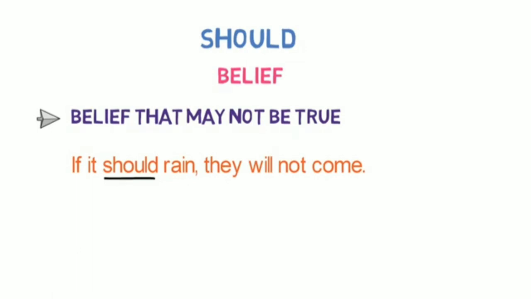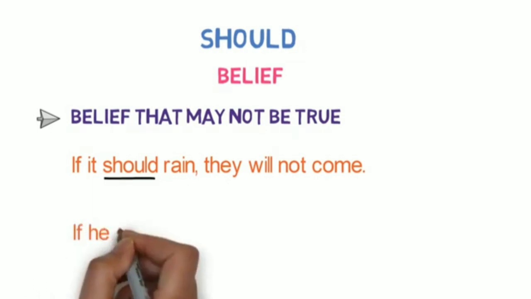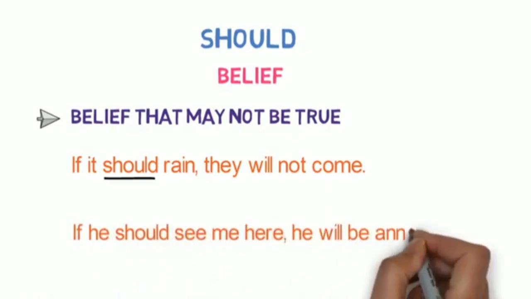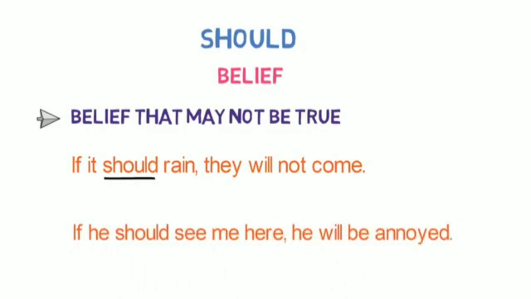Let's look into one more example of this kind. If he should see me here, he will be annoyed. Here, we are supposing if he sees me here, then he will be annoyed. It's also a belief that may not be true. So, we have used should here. Remember this usage. Let's look into the third usage of should.